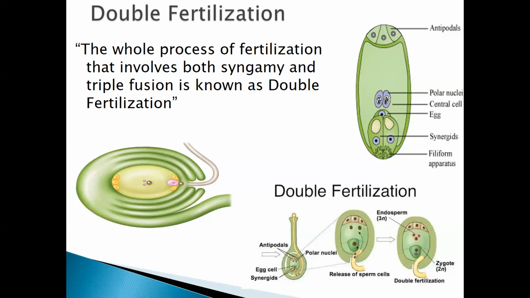Now, what do you mean by double fertilization? Double fertilization is a process that involves both syngamy and triple fusion.